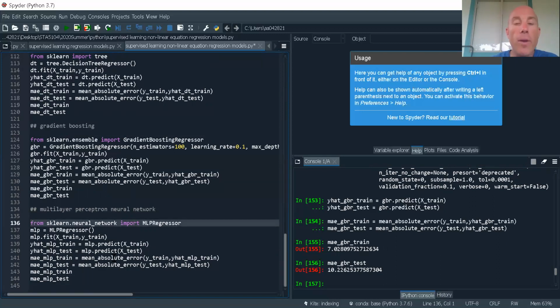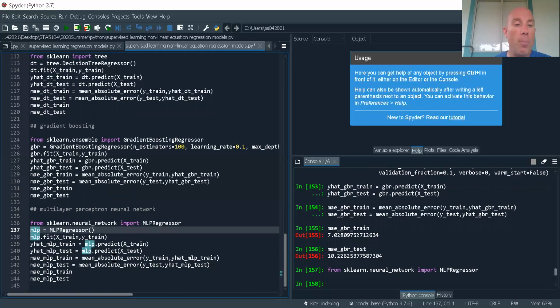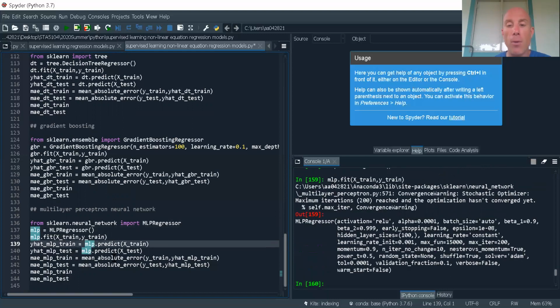All right, now let's look at a neural network with multi-layer perceptron. All right, multi-layer perceptron was at one point the sexy, very highly used neural network. It's kind of dropped out of favor since then, but it's still a good way to go. It's not a bad choice. So let's go ahead and take a look at it. If you want to learn about neural networks, this is a good place to start. So we want our MLP regressor. Let's go ahead and fit the model.